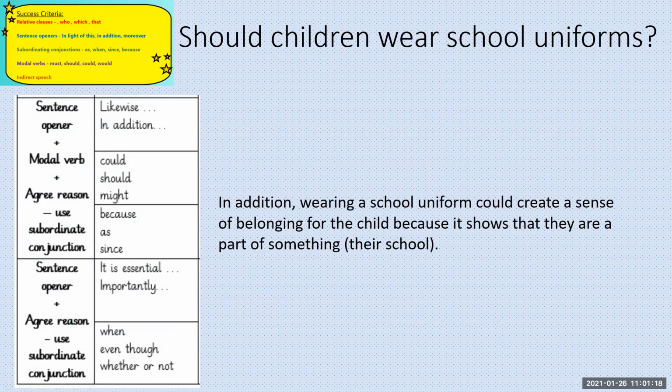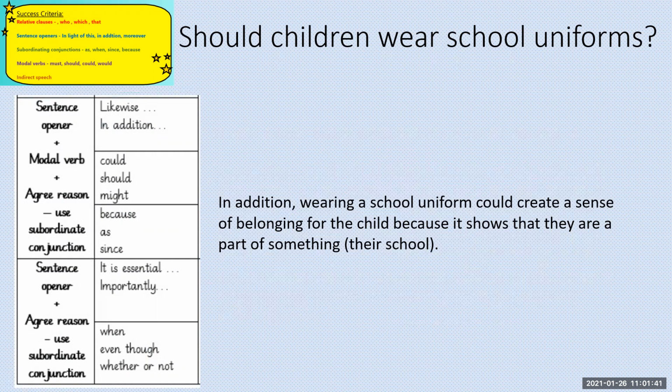In addition, wearing a school uniform could create a sense of belonging for the child because it shows that they are a part of something, their school. So the modal verb I used is could. School uniform could create a sense of belonging. And the subordinating conjunction I have used is because, for the child, because it shows that they are a part of something, their school.